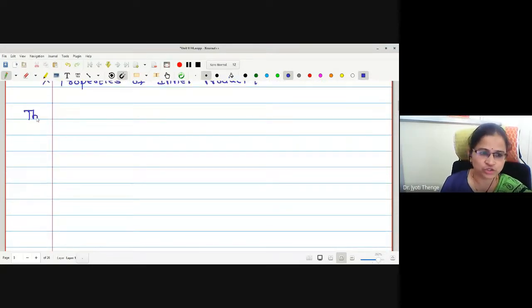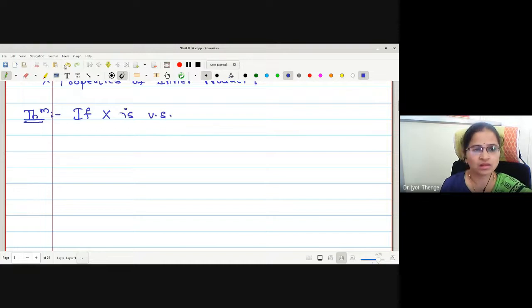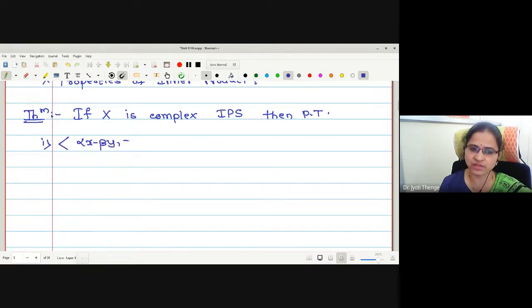It is actually a theorem, and the statement says that if X is a complex inner product space, then prove that, first, the inner product of alpha x minus beta y with z is alpha times the inner product of x with z minus beta times the inner product of y with z.